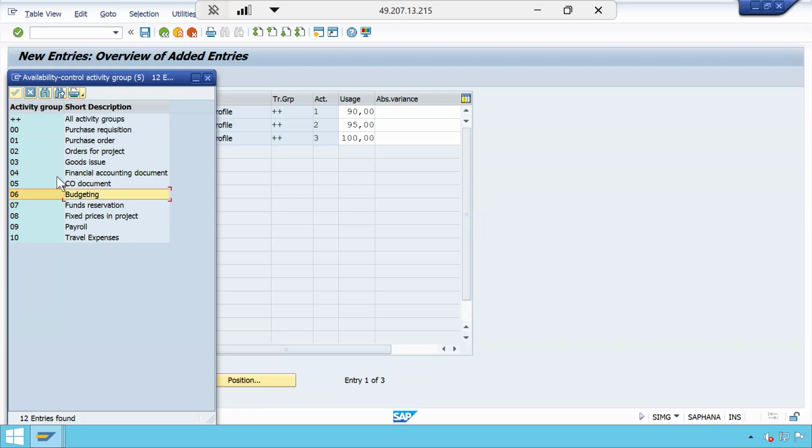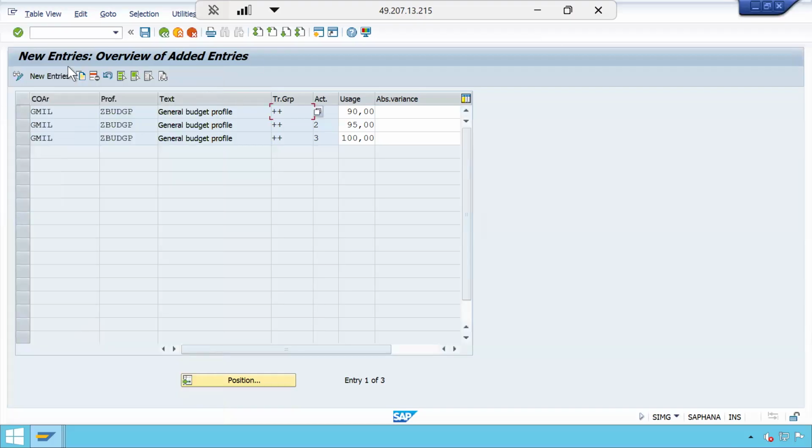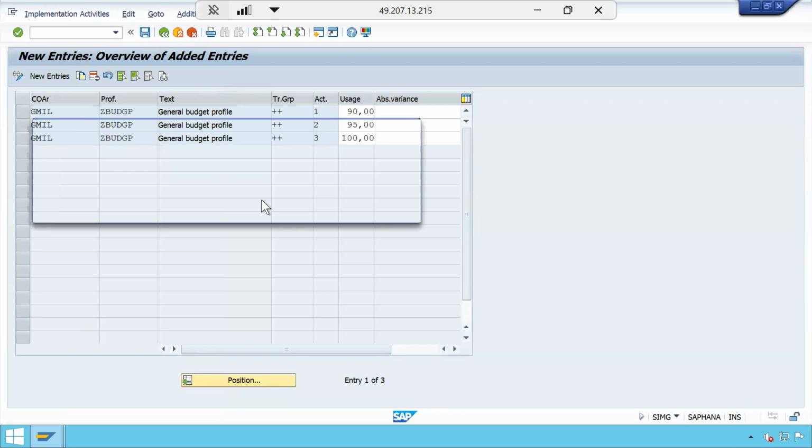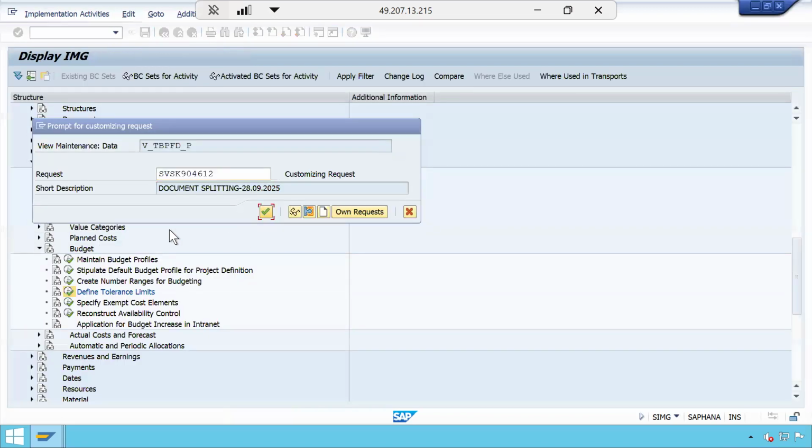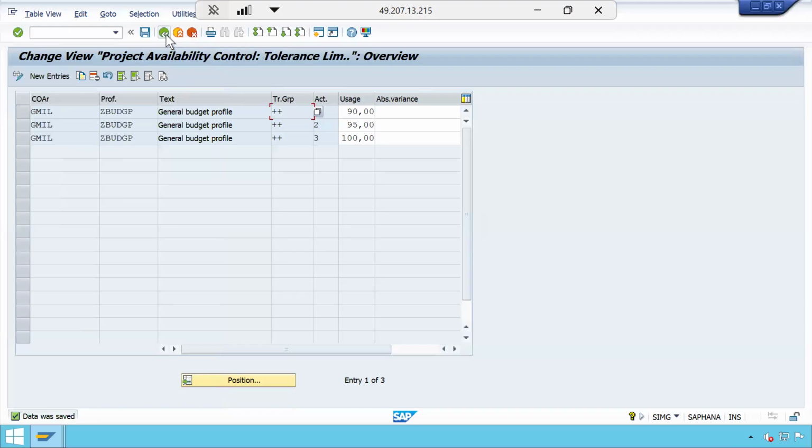These are most frequently used, and these are the 6 or 7 types of activity groups that we have where the budget check will perform. Even on the SCS, goods issue or SCS also it will perform. Okay, so these are the 7 action groups. Let me save this. Now the system should not throw me the error.